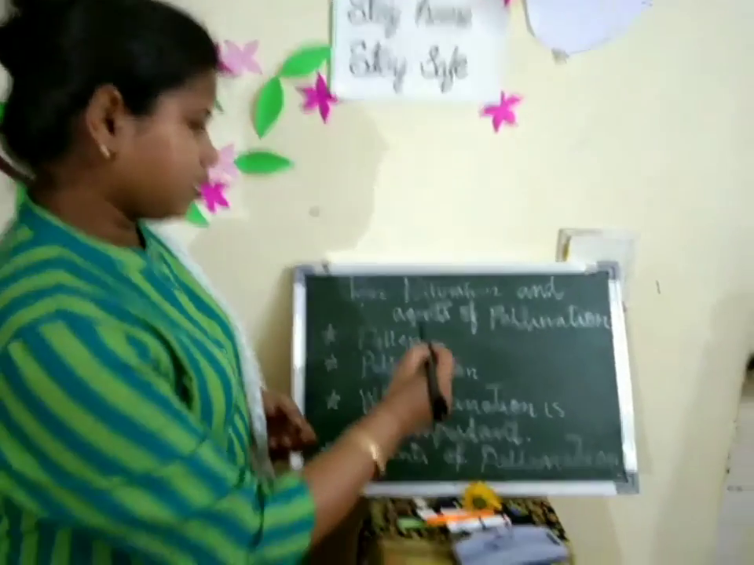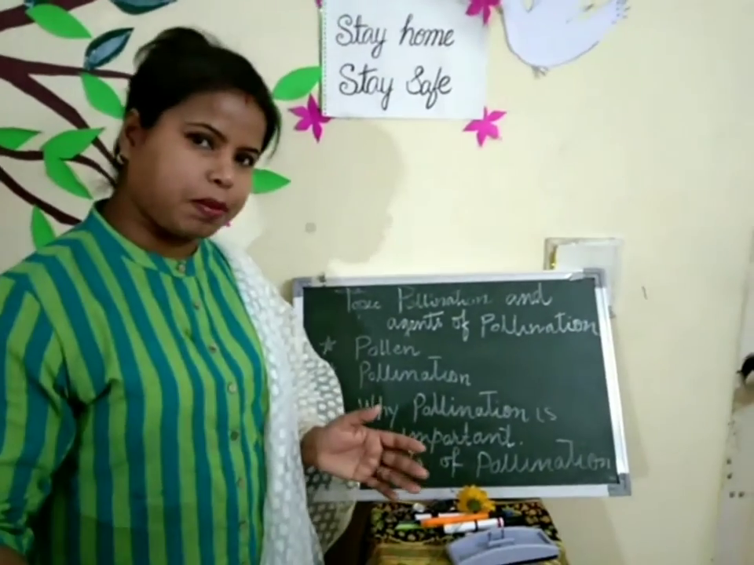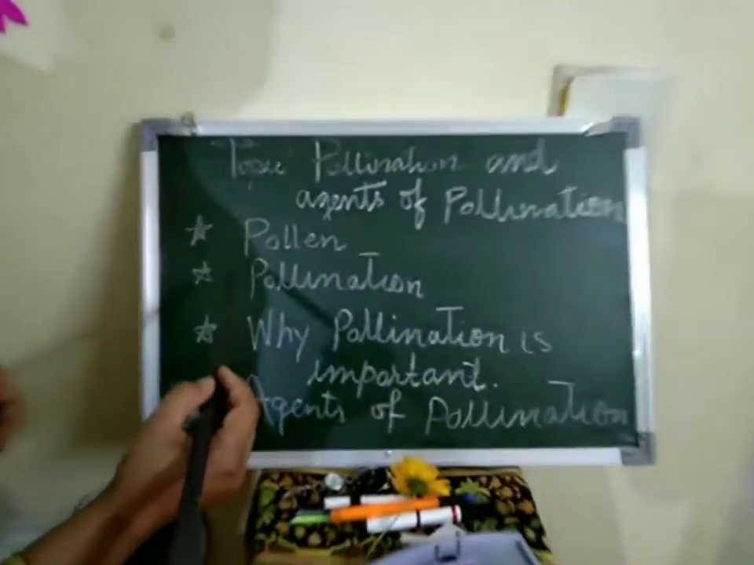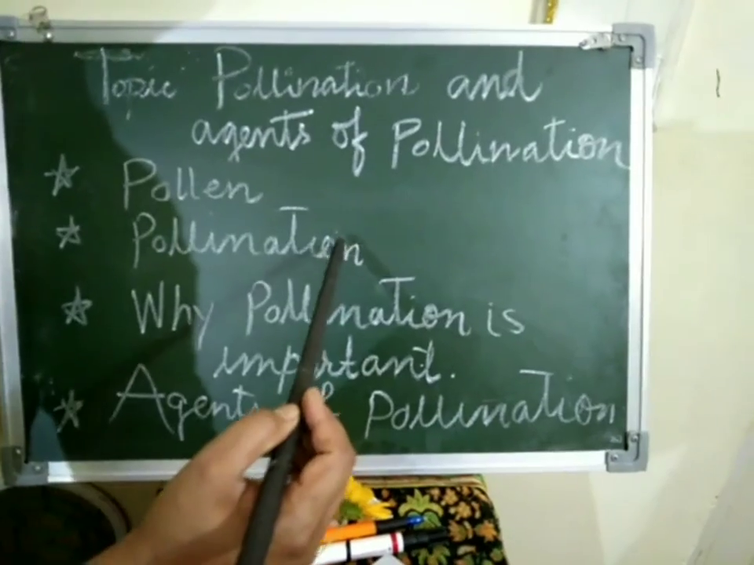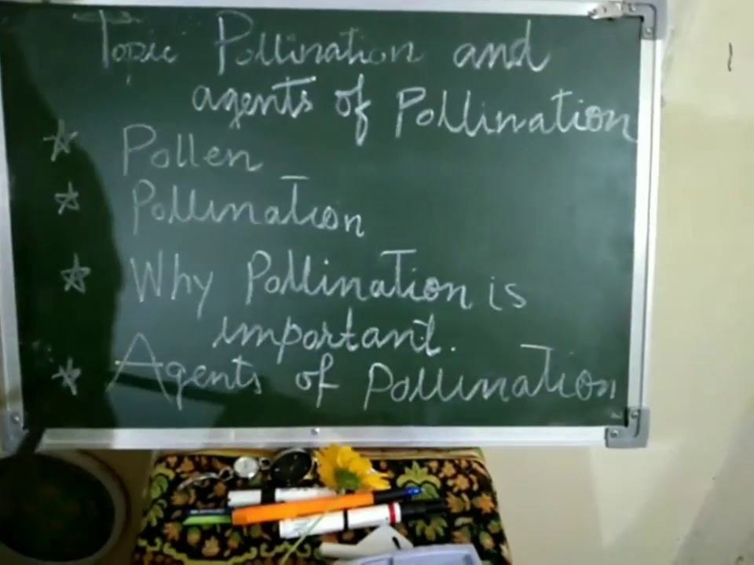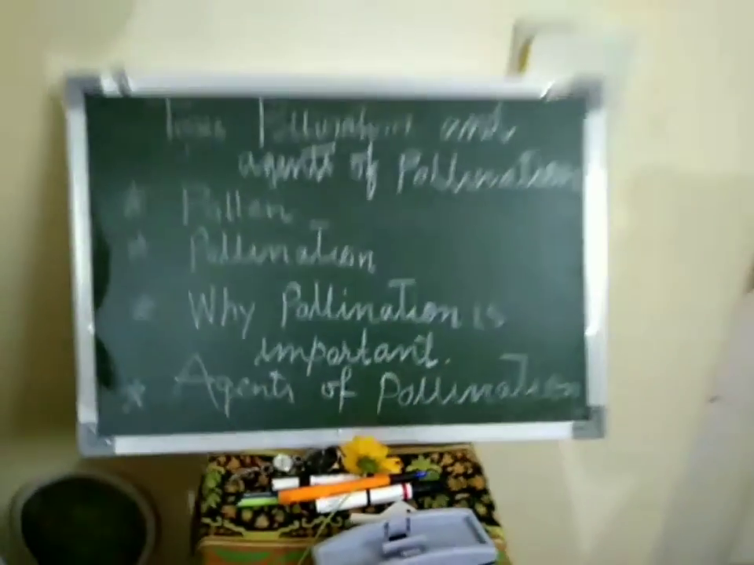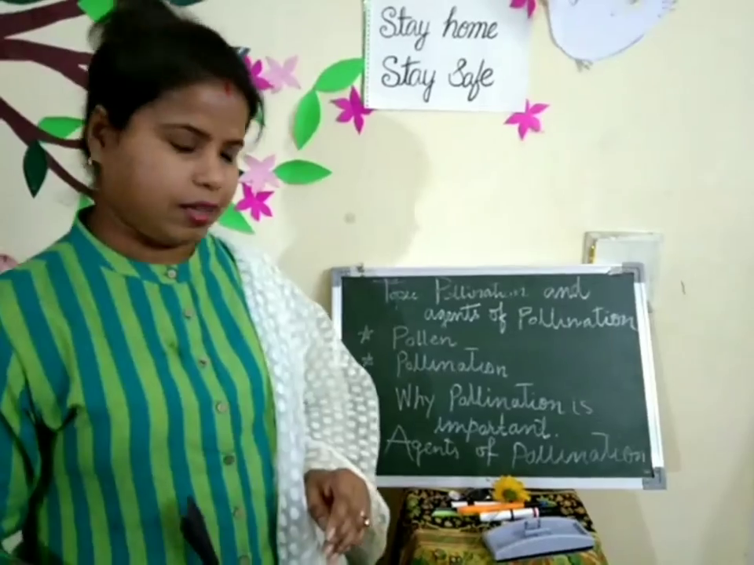Today's topic is pollination and agents of pollination. In this video, I am going to explain these points. Number 1, what is pollen? Number 2, what is pollination? Number 3, why is pollination important in plants? And number 4, agents of pollination. Right? So I'd like to explain all the points one by one.